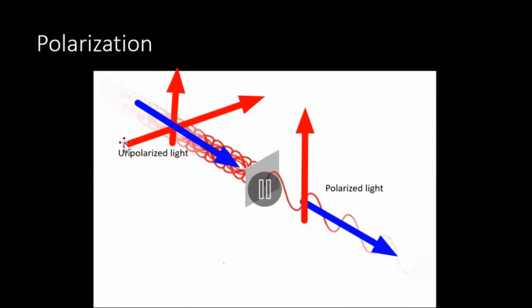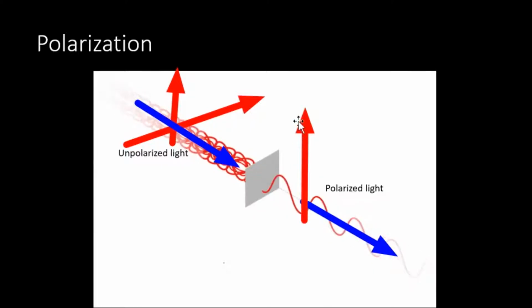Look here, in this case the light is vibrating along x, the light is vibrating along y, and the light is propagating, moving along z. This blue direction shows the direction in which the light is moving, and the red arrow shows the direction in which the light is vibrating. Now the phenomenon in which you restrict the vibration to just one plane.